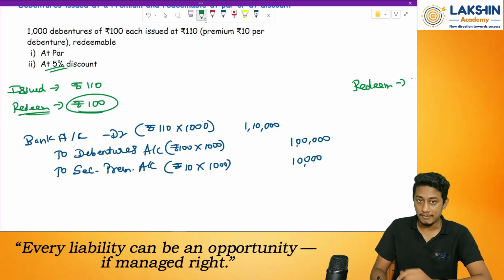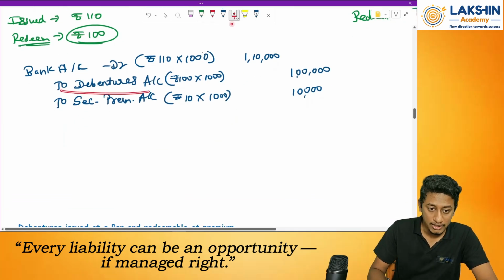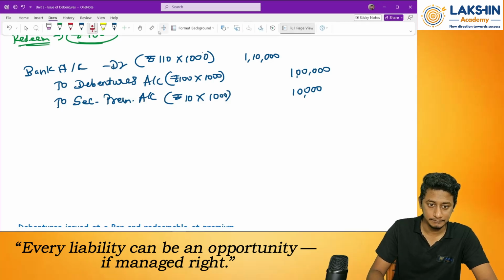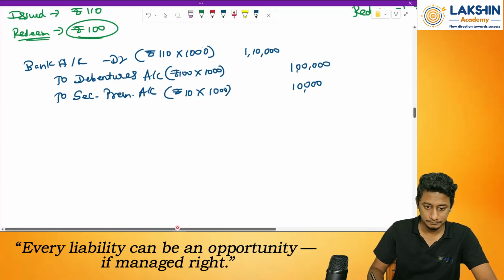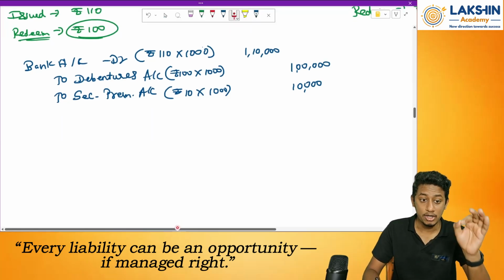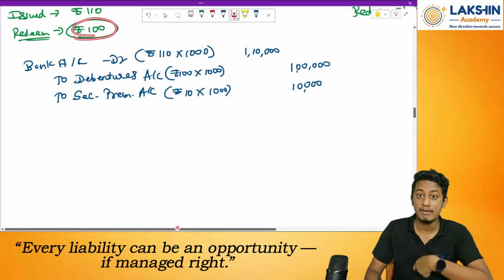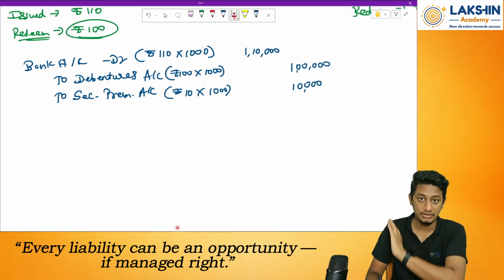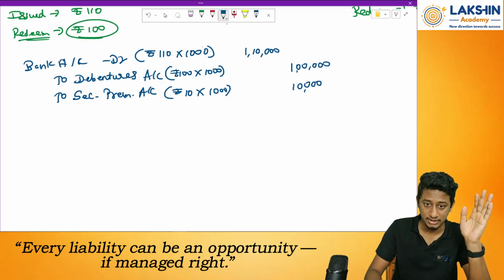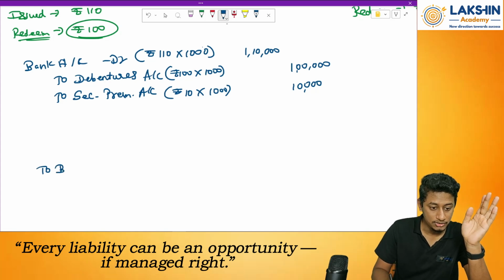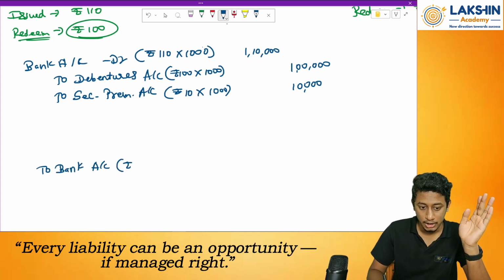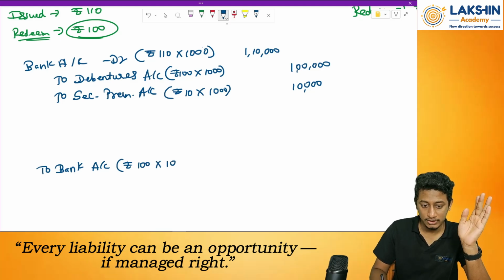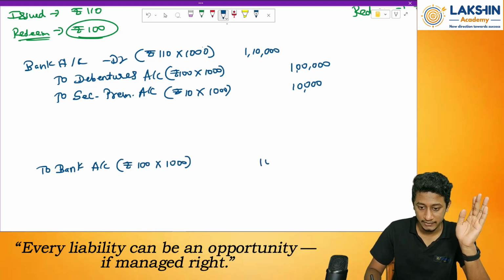Redeemed at rupees 100. So now whatever debentures I have over here will be redeemed at par, rupees 100. That means how much am I paying over here? Rupees 100 into 1,000 debentures. So payment is done through bank account, so to bank account. How much? Rupees 100 into 1,000 debentures. How much will that be? Rupees 1 lakh.